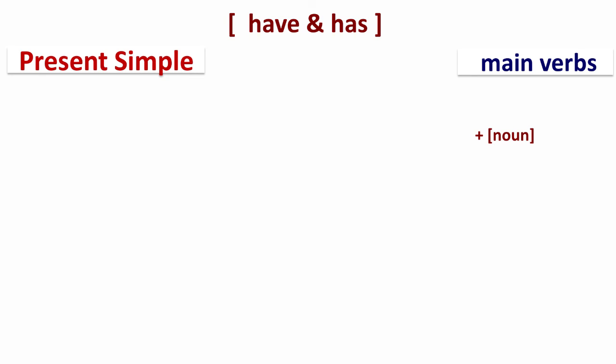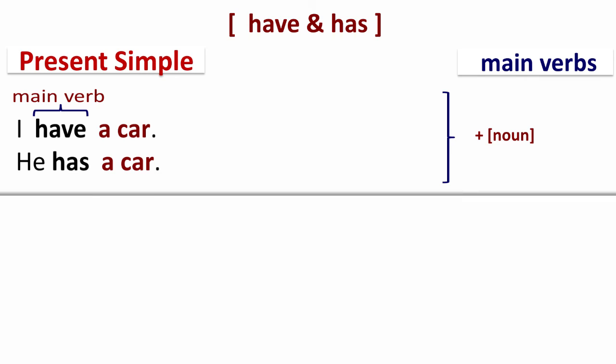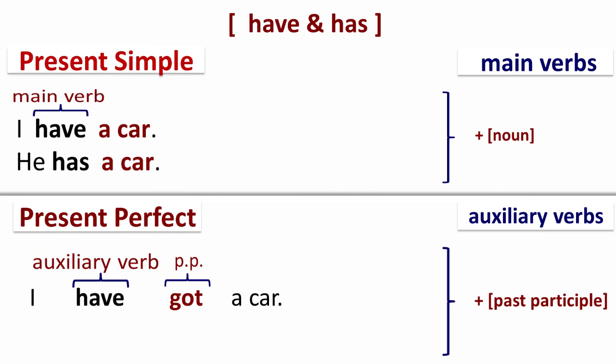For example, I have a car or he has a car. On the other hand, in the present perfect, they are auxiliary verbs and they are followed by the past participle. For example, I have got a car or he has got a car.